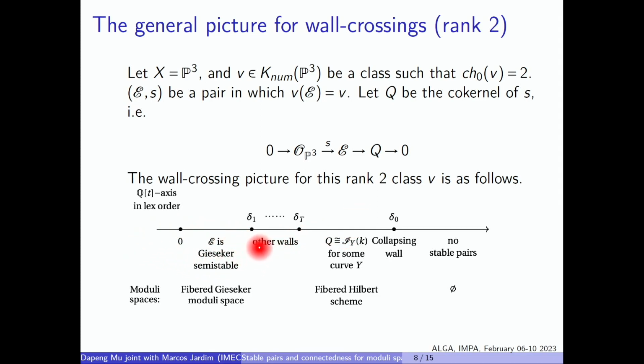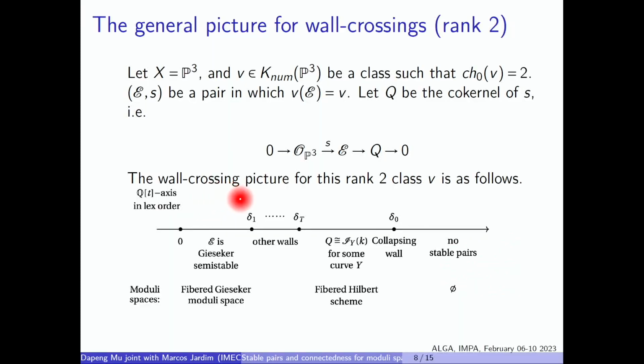Our original goal was to relate the Gieseker moduli space to the Hilbert scheme. So here we found a relation with the help of stable pairs, but they're not directly related. The reason is, for instance, we choose a Gieseker semi-stable sheaf with a section, and then it's very likely the cokernel is not torsion-free, meaning this pair does not correspond to a curve. And conversely, if you choose any curve, the extension may not be Gieseker semi-stable.